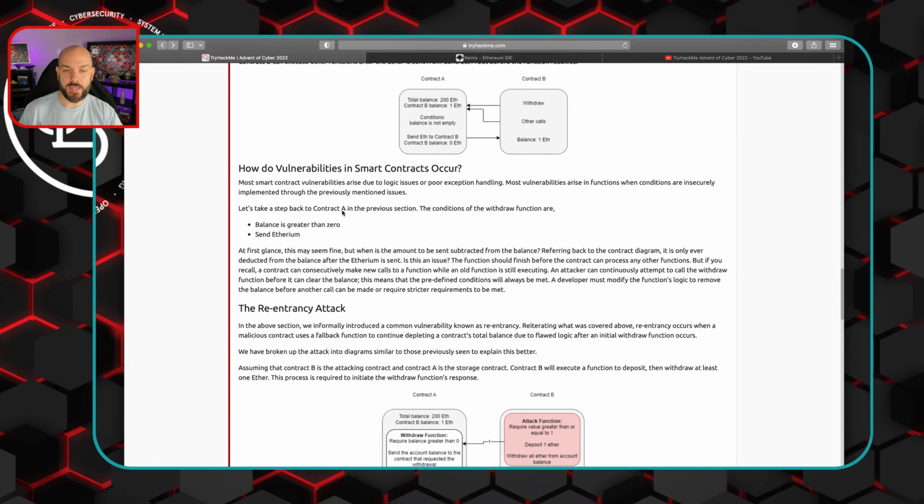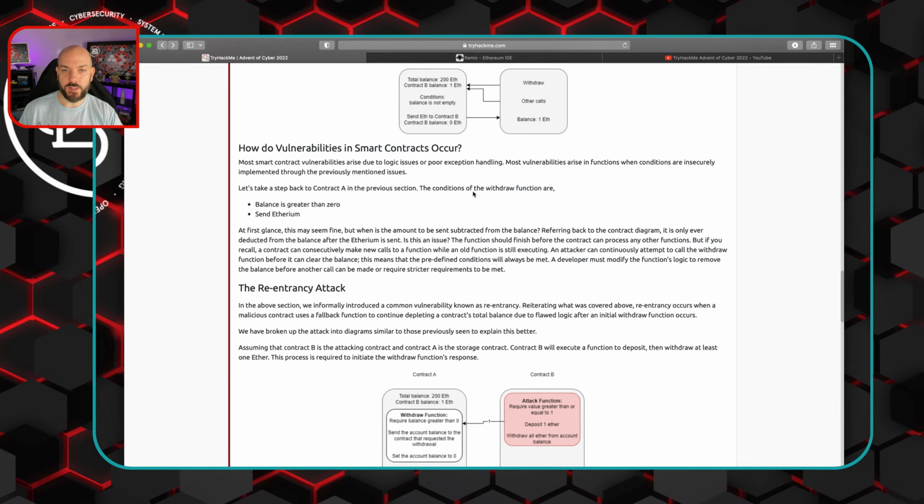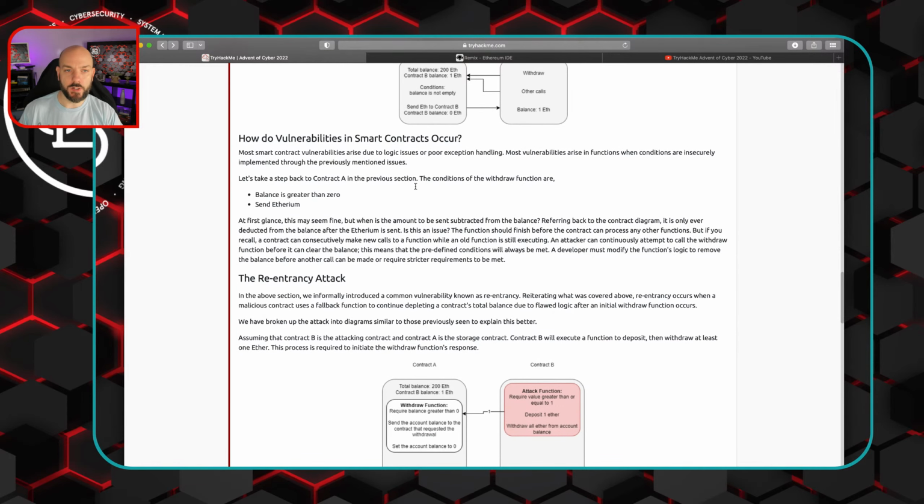Let's take a step back to contract A in the previous section. The conditions of the withdrawal function are that the balance has to be greater than 0 and send Ethereum. At first glance, this may seem correct, but when is the amount to be sent subtracted from the balance?